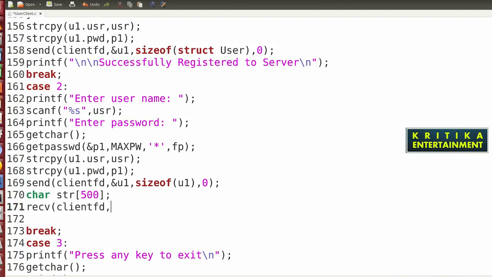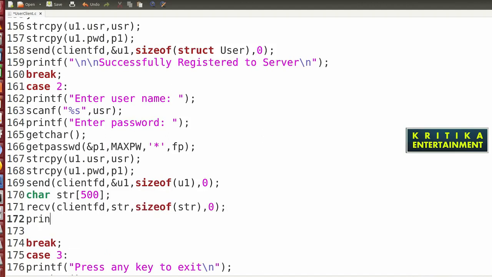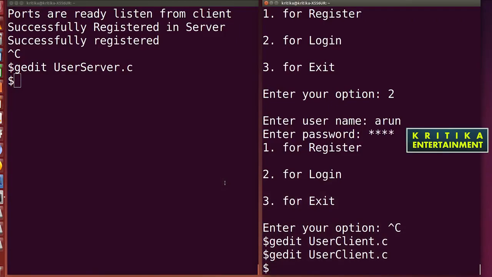Then pass the str, then size of str, then 0. Then printf percent s slash n, str. I'll check whether it is working or not.